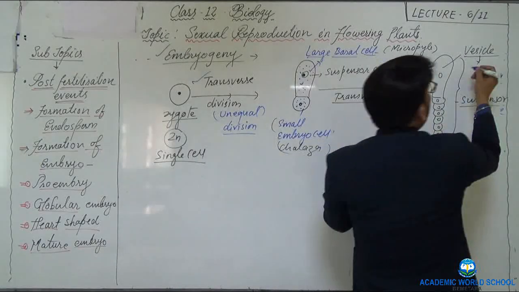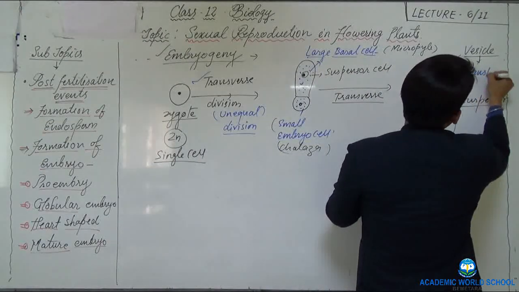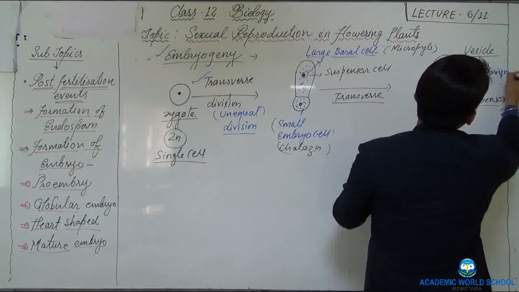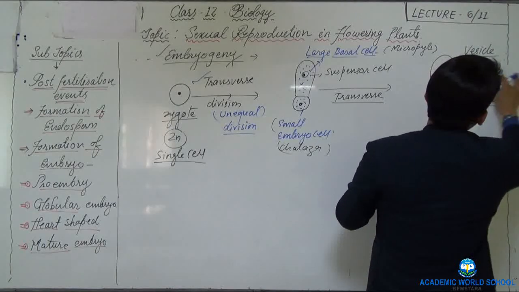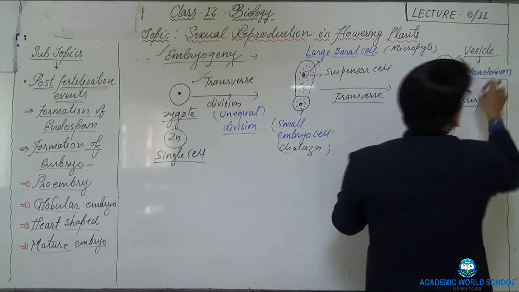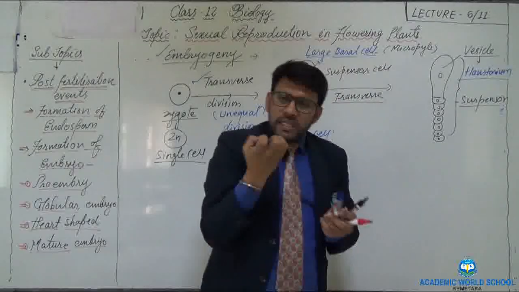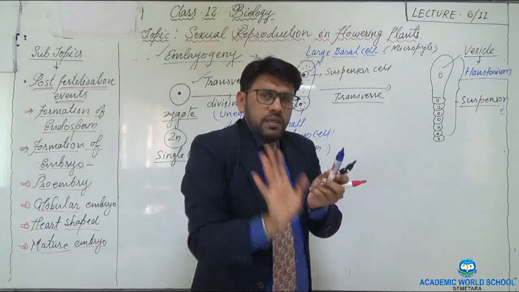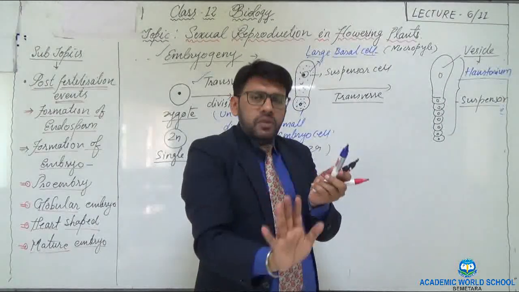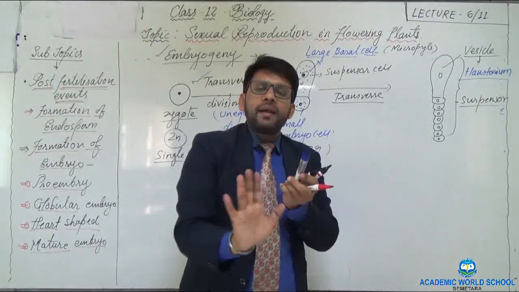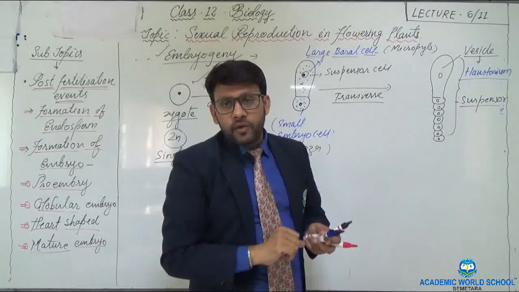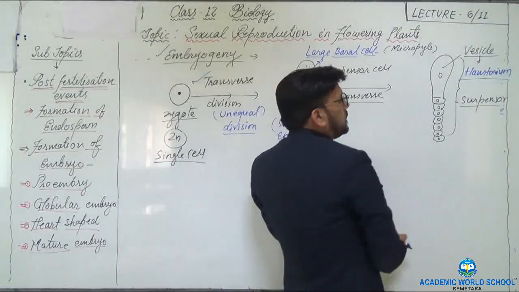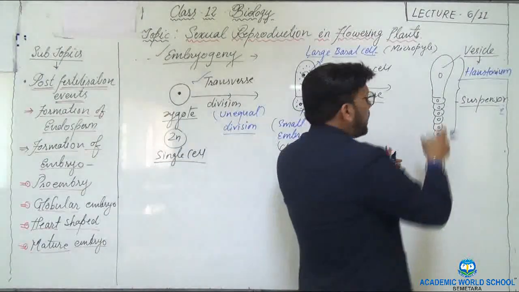This is also called the haustorium. What is haustorium? It helps in sucking the nutrition, or it helps in pushing the embryo so that the embryo could get embedded into the endosperm, to receive the nutrition.